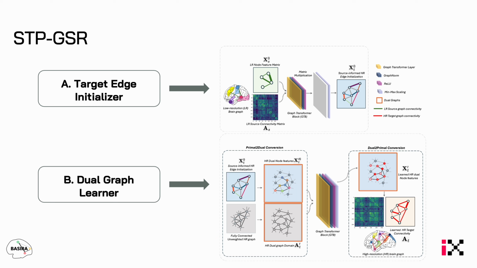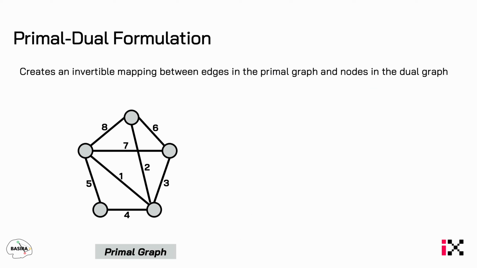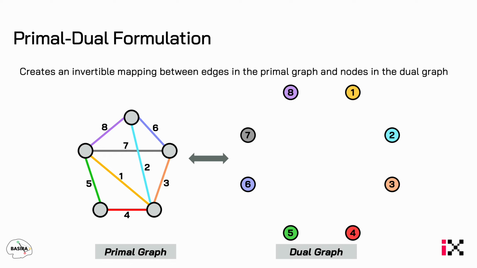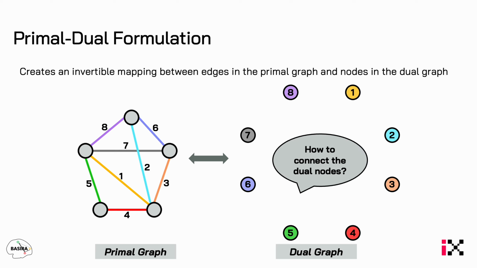Before diving into the two modules, let's discuss what this dual graph formulation is. It is essentially equivalent to creating a unique mapping from the edges of our original graph to the nodes of a newly created dual graph. For this, we start off with our original or primal graph and give a unique identifier to each edge. We then map each of these edges to a unique dual node. But how do we connect these dual nodes?